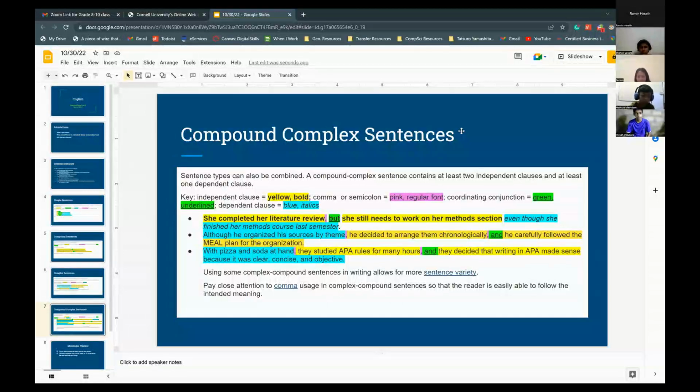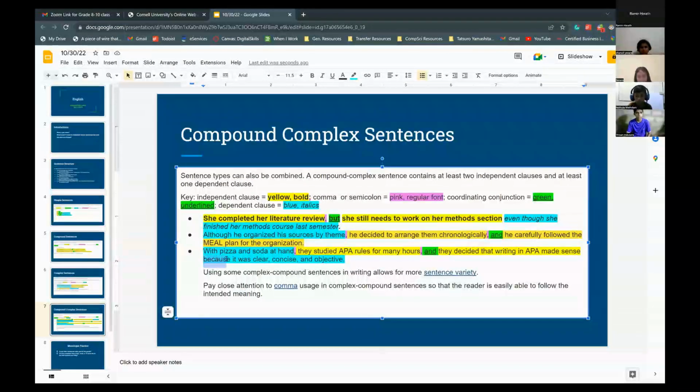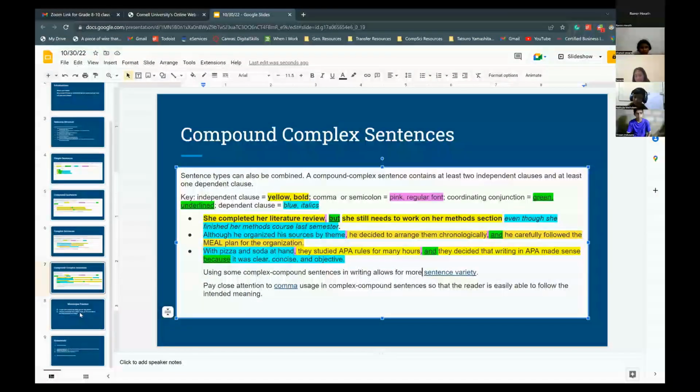Okay, yes, it behaves exactly as one. You can just highlight it as green in this case. There you go. Nice.